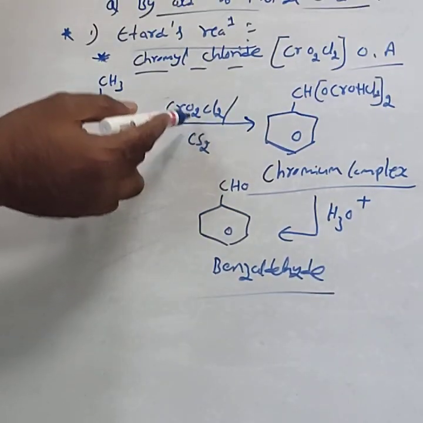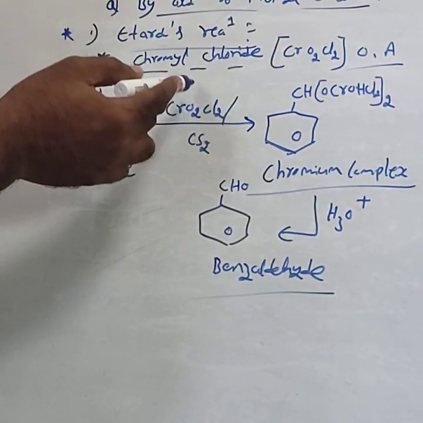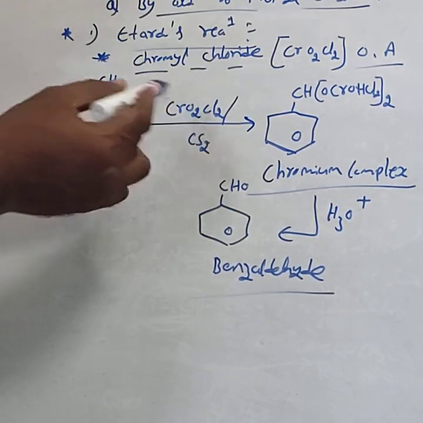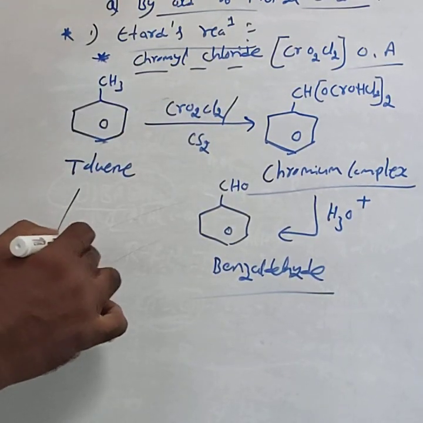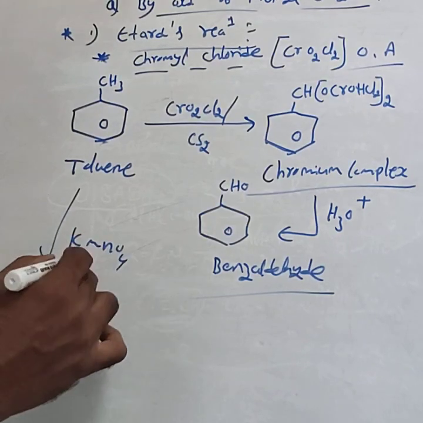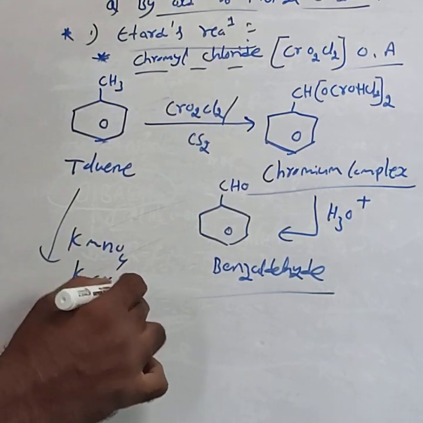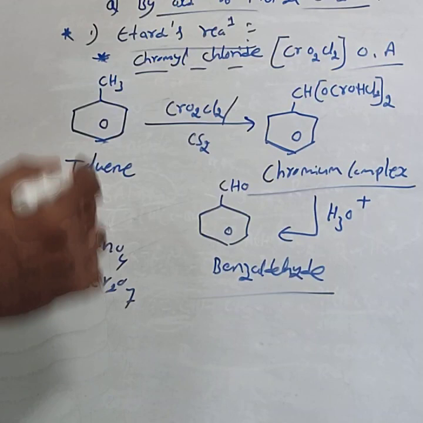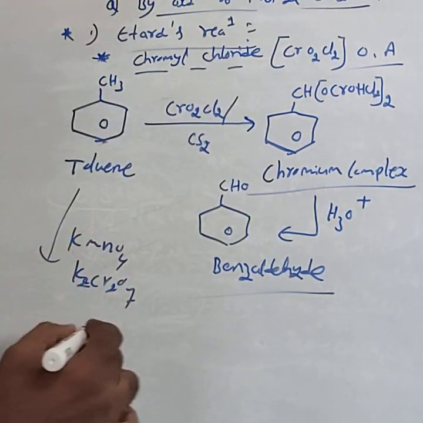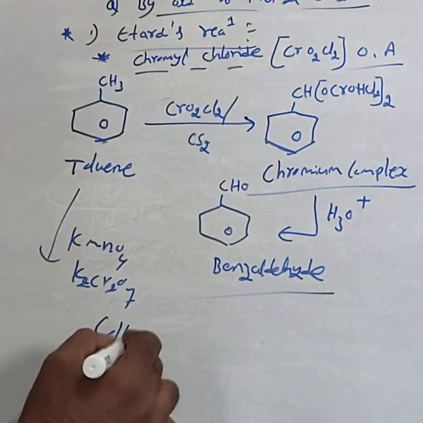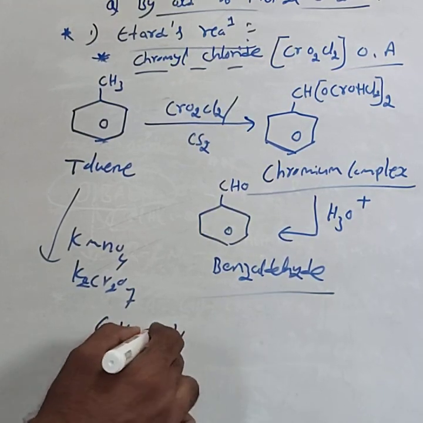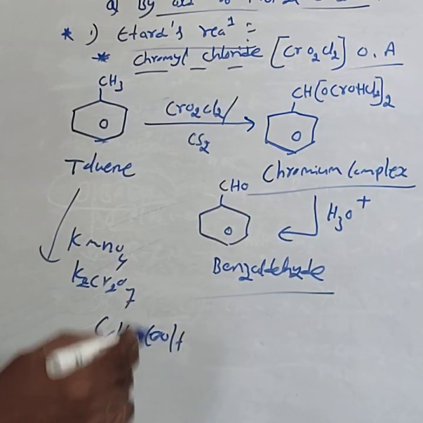Instead of chromyl chloride, if you use KMnO4 or K2Cr2O7 as the oxidizing agent, toluene is directly oxidized to C6H5COOH, that is benzoic acid.